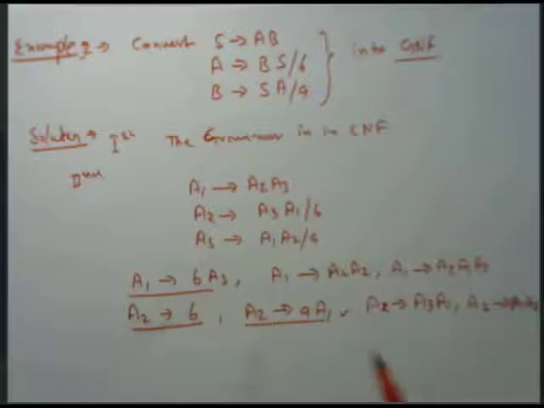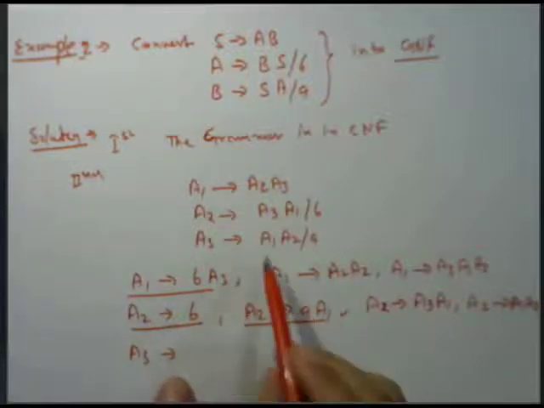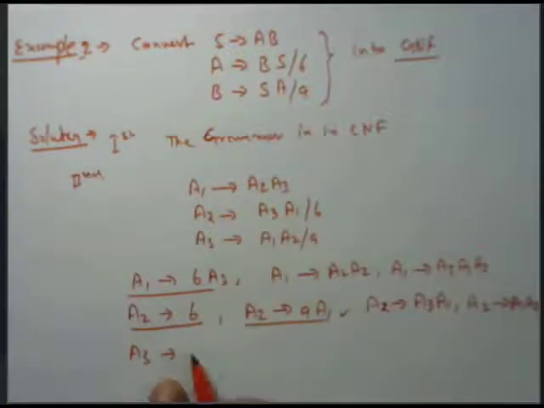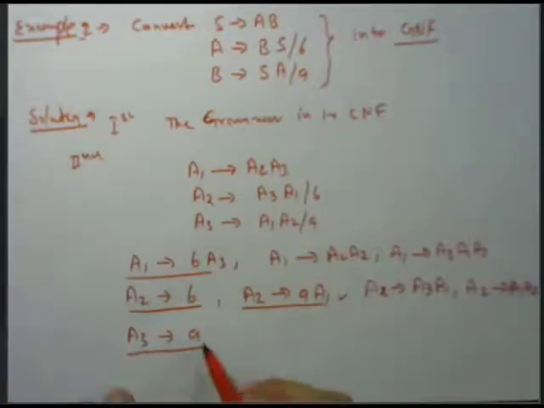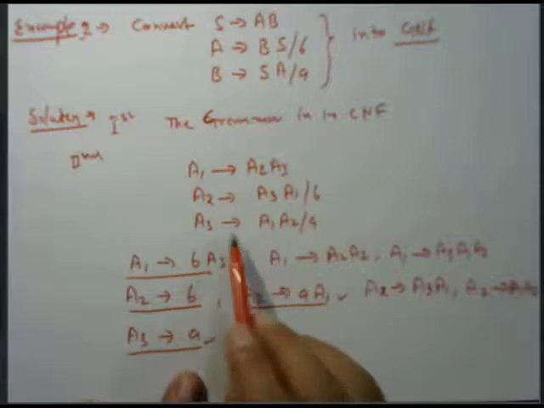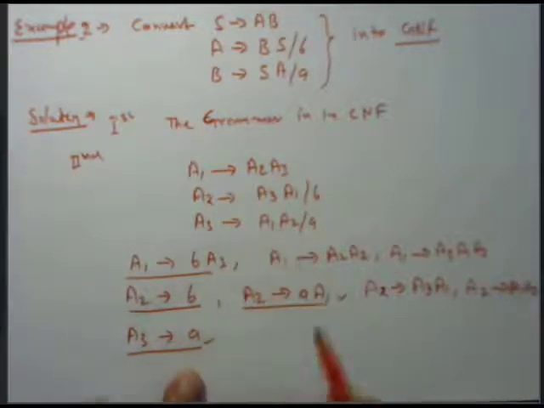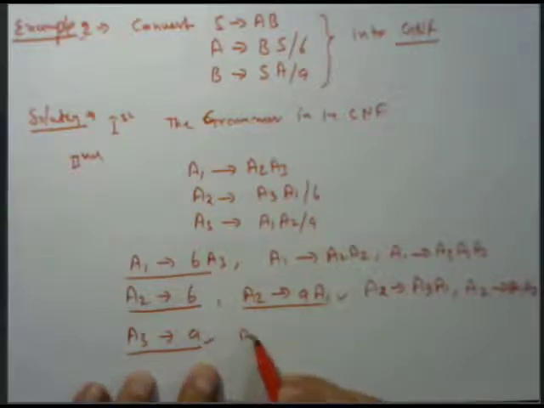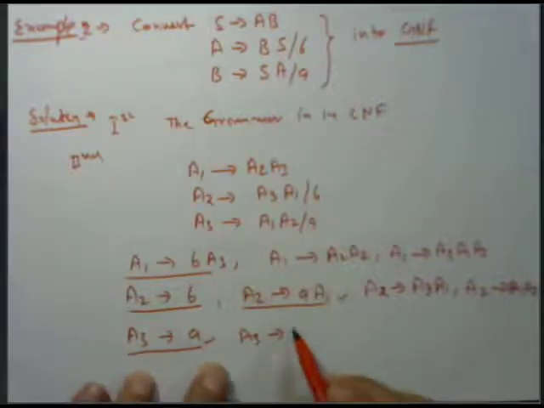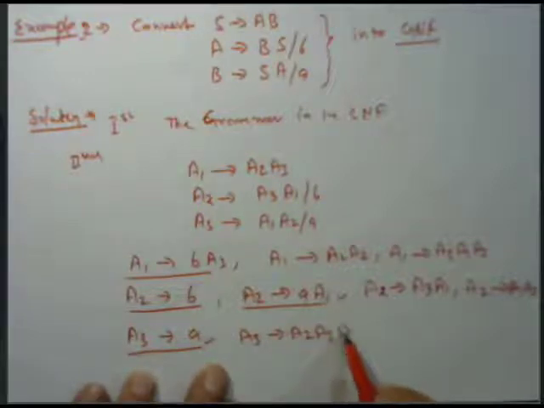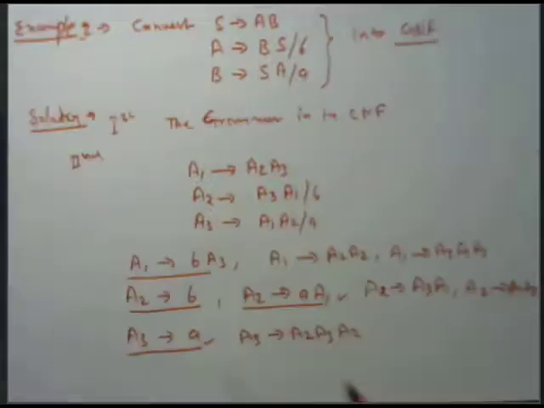And similarly, if we come to A3, then A3 tends to A, that is in the right form. There is no problem at all. This is in the right production. And again, if we check the value of A1, then replace the first value of A1, we get A3 tends to A2 A3 A2. Again, there is a production that is again in the lower order.